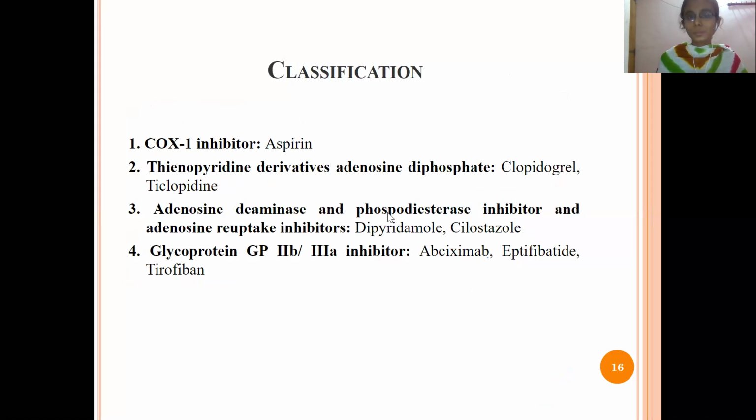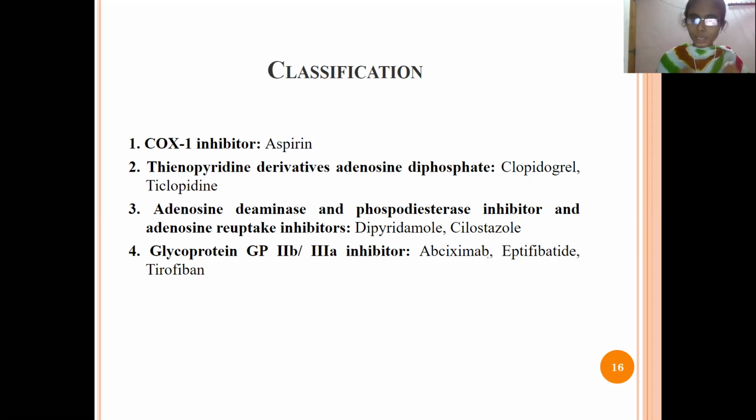Next, classification means what are the drugs used as antiplatelets. The first one is the COX-1 inhibitor, that is aspirin. The next one is the thienopyridine derivative, adenosine diphosphate receptor blockers. Examples are clopidogrel and ticlopidine.